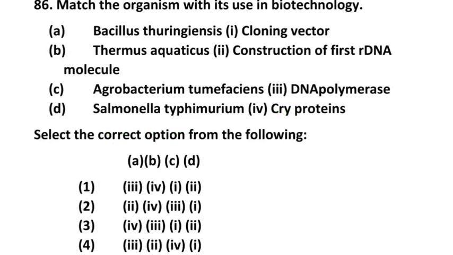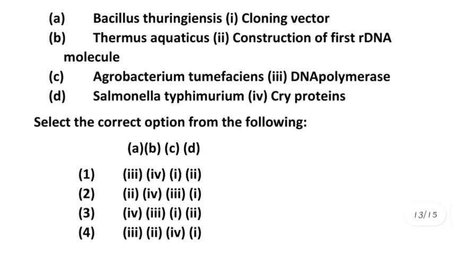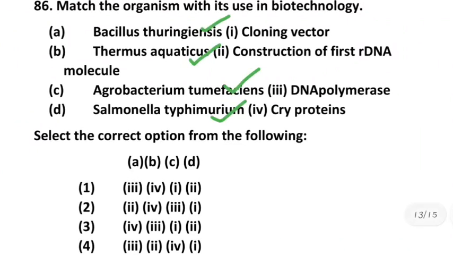Next question number 86. Match the following regarding biotechnology. A, Bacillus thuringiensis, Thermus aquaticus, Agrobacterium tumefaciens, then Salmonella typhimurium. So these are the organisms, and these are the uses of these organisms. The right option is 3. For A, Bacillus thuringiensis is used to produce cry proteins.